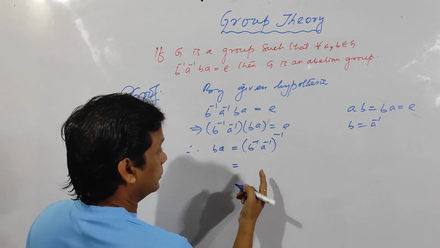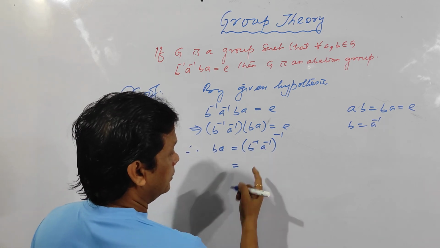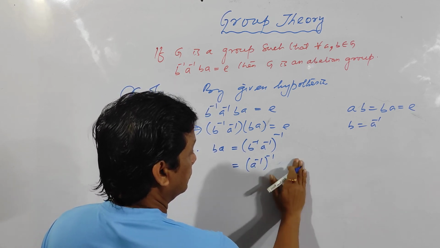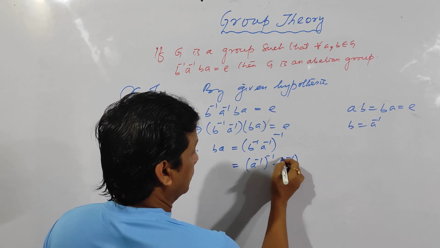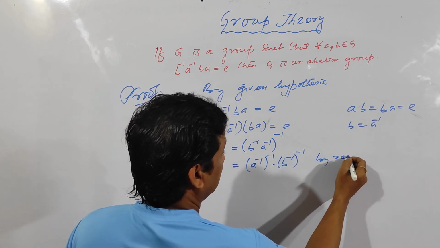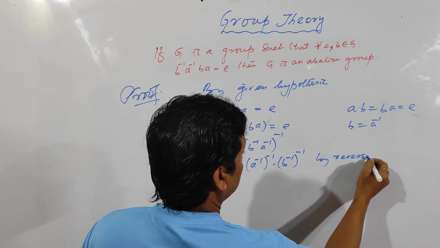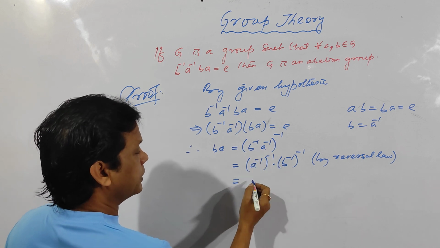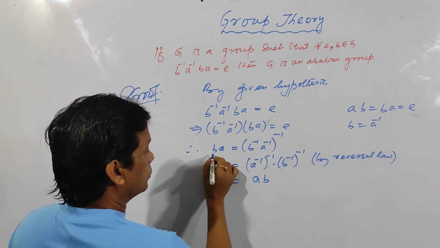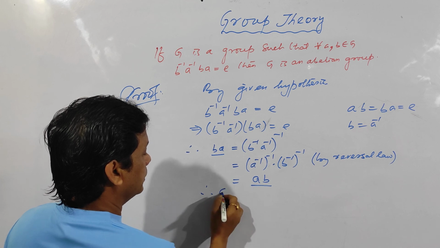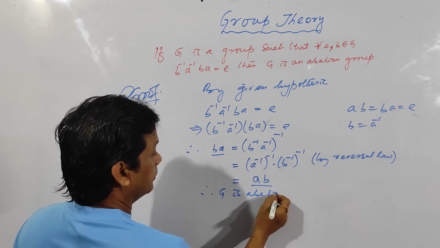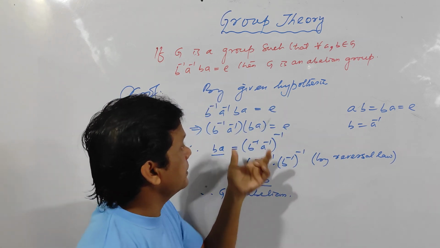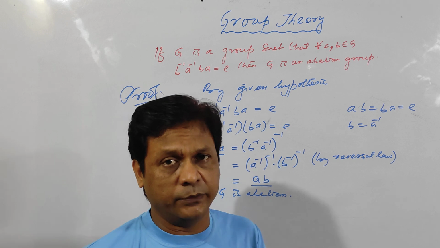So now apply the reversal law: (A inverse) inverse is equal to (B inverse) into (B inverse) inverse by the reversal law. That implies (A inverse) inverse is equal to A, (B inverse) inverse is equal to B. So BA is equal to AB, therefore G is abelian. Clear? So I have told you, you should remember these theorems first and then write them one or two times. It will be better for you.